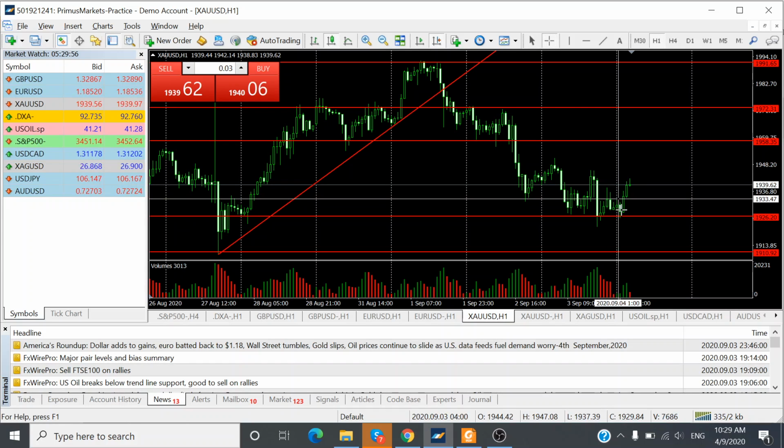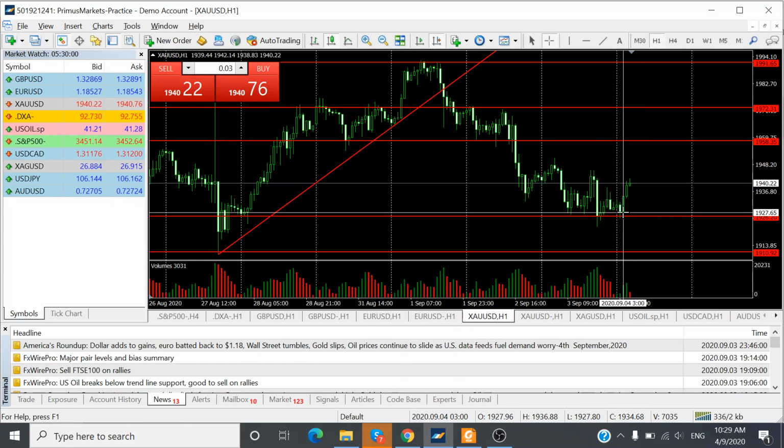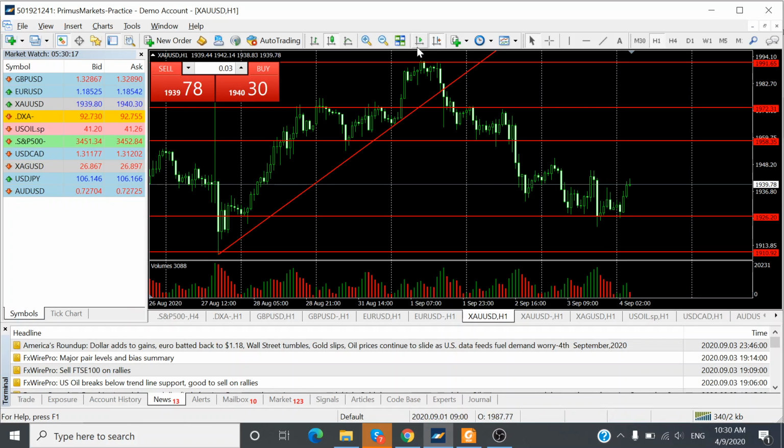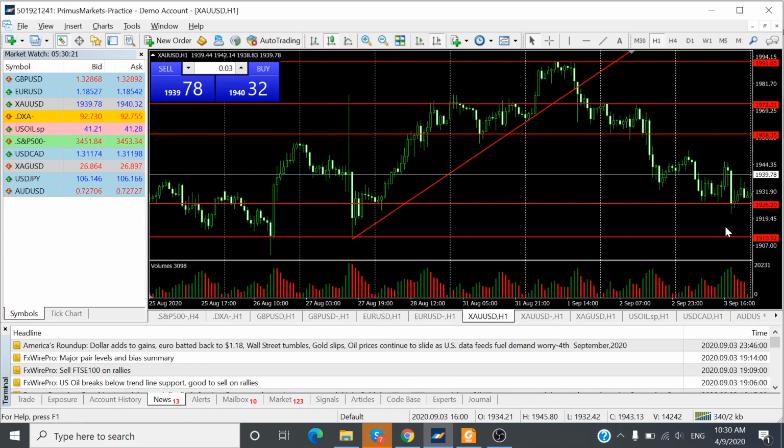So as of this morning, gold prices is moving up a little bit, but I would say it could still be in a consolidation phase. From 8 a.m. this morning, from 1,927 to a high of 1,942. Gold prices has currently moved up about 15 US dollars. Okay, so this move up also was after consolidating for a while, and then after it's moving up.